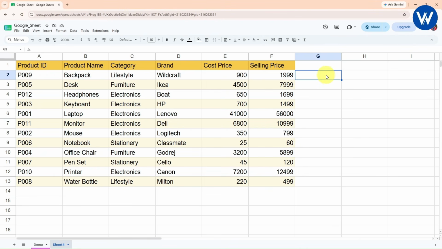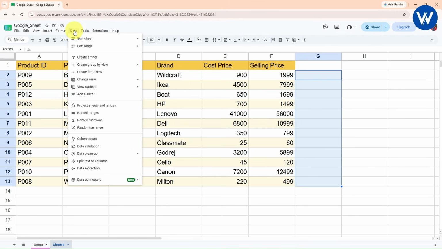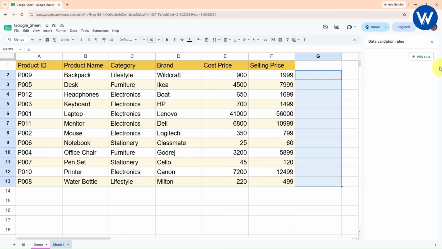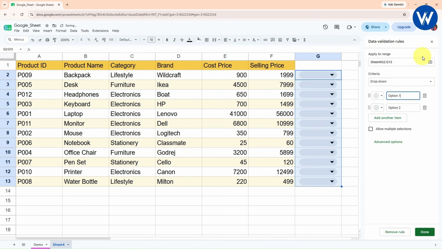Now let's suppose, guys, you want to enter values in this particular cell between 0 and 100. It is possible with the help of data validation. Let's suppose you enter 105, so this cell should not contain the 105 value, it should show a warning. It is possible with the help of data validation. Go to the Data option. Here we can see the Data validation option, right? Click on Data validation, Add a new rule.